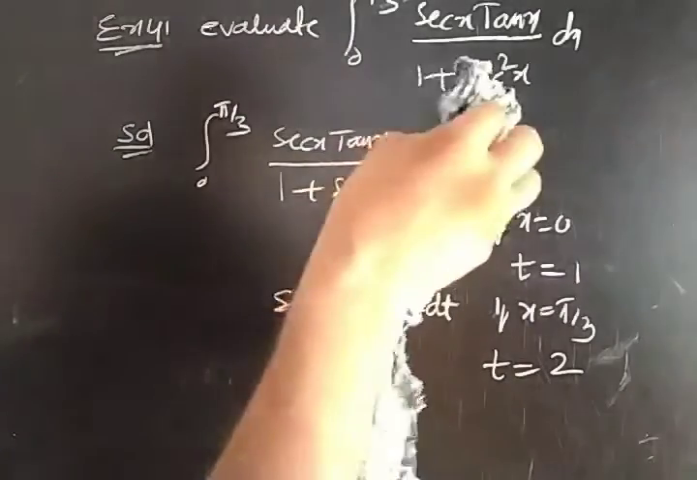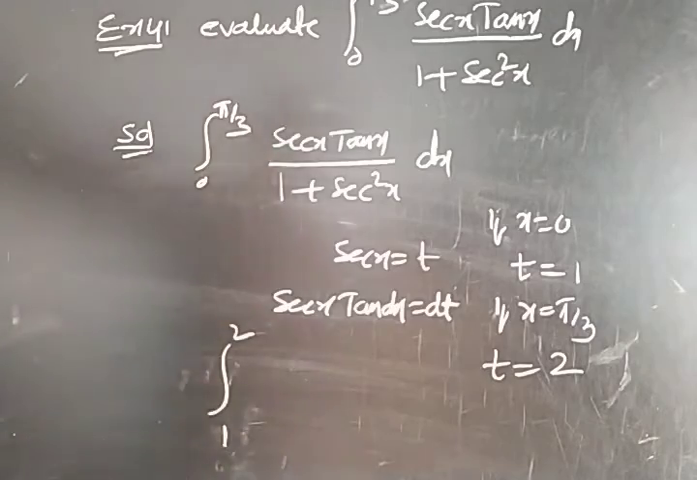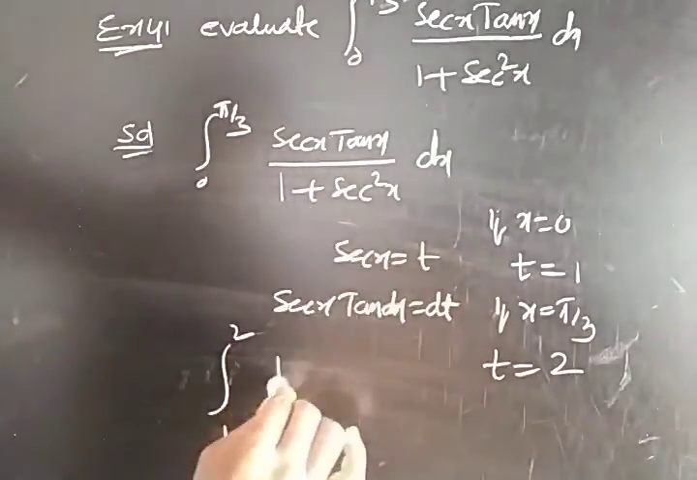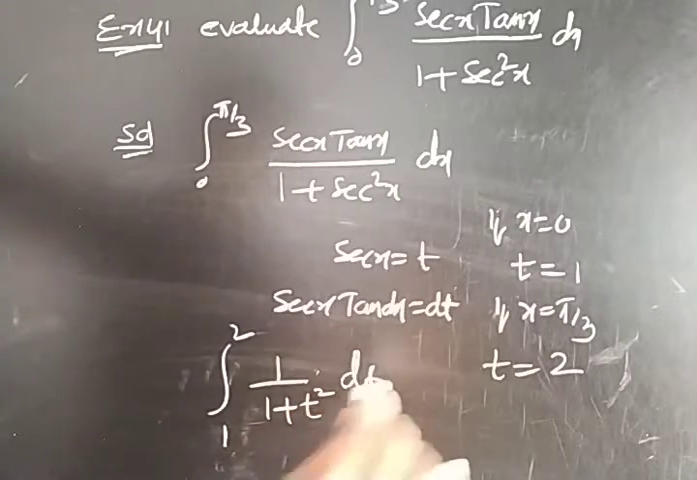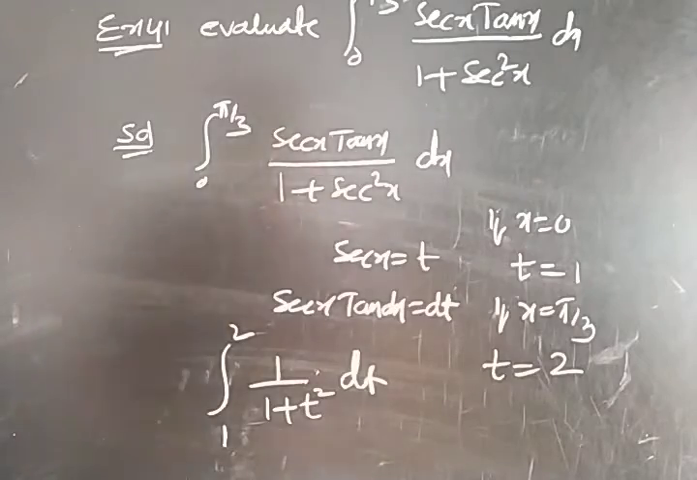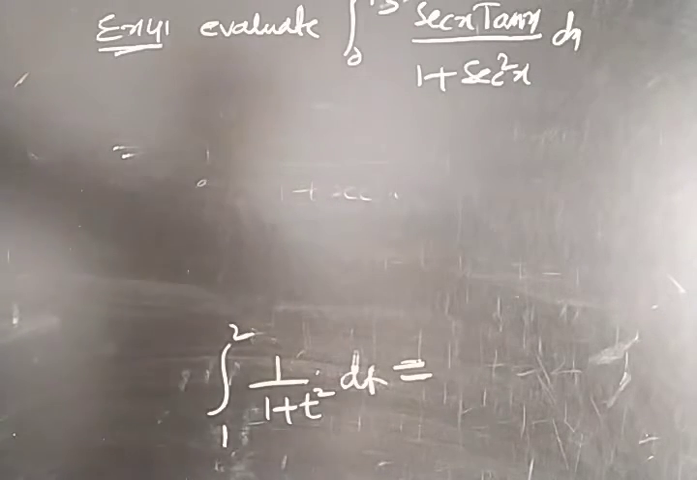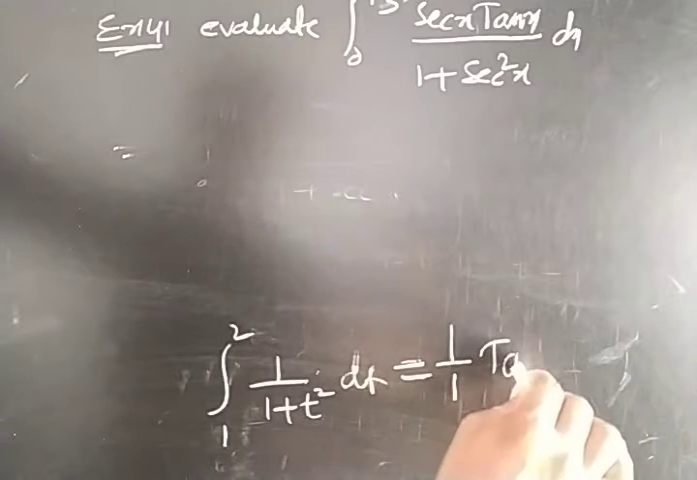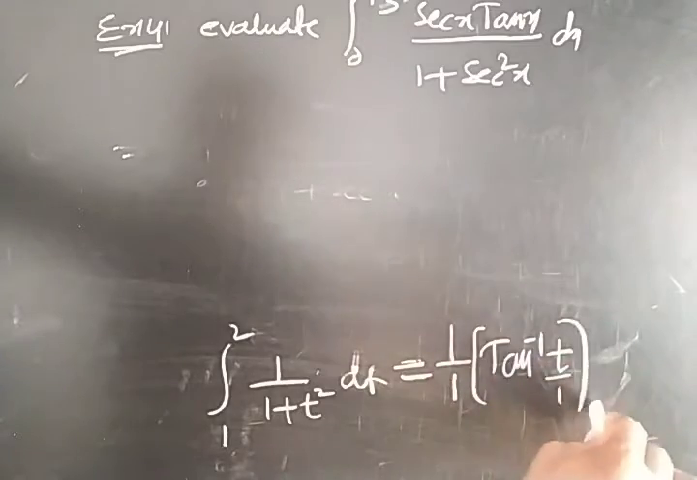So how will it be converted? It will be converted into lower limit 1, upper limit 2. Secant x tan x dx will be dt. In place of secant square x, 1 plus t square. It is converted into 1 by 1 plus t square dt. So using the integration formula, 1 by 1 plus t square dt will be 1 by a tan inverse x by a. Here it is tan inverse t by 1. The limits are 1 to 2.